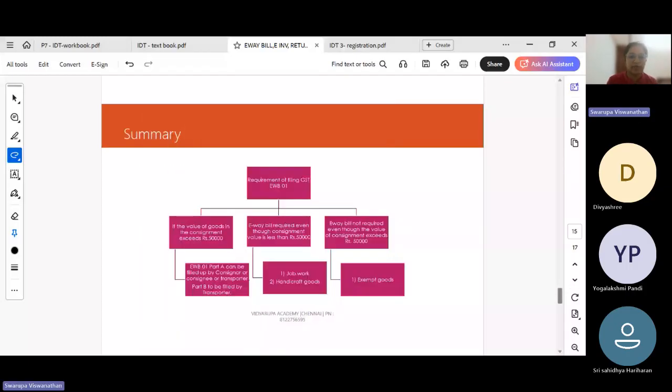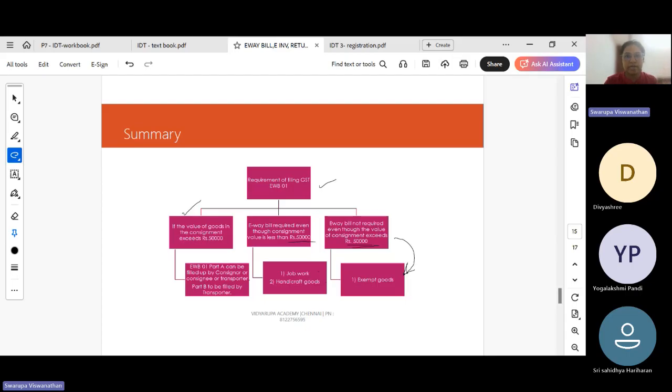So requirement for filing e-way bill 1, we will summarize the e-way bill provisions. So if the value of the consignment exceeds 50,000, e-way bill Part A can be filled by the consigner, consignee or transporter. Part B is to be filled by the transporter. So if the value exceeds 50,000, Part A and Part B of e-way bill 1 has to be filled. E-way bill will be required even though the consignment value is less than 50,000 with respect to job work and handcraft goods. E-way bill is not required even though the value exceeds 50,000 with respect to exempt goods.